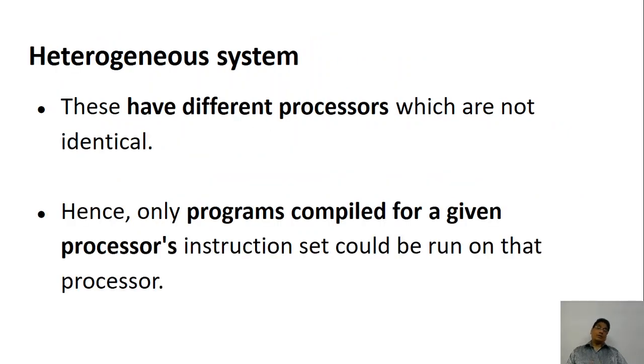Now I have told you one type of scheduling, or one type of system, wherein all the processors are the same. All of them are i3, i3, i3. All the CPUs are i3 or i5 or Celeron or whatever it is, the same processors. But you may have the other scenario wherein you have different types of processors. So one is i3, the other one is i5, the other one is i7.